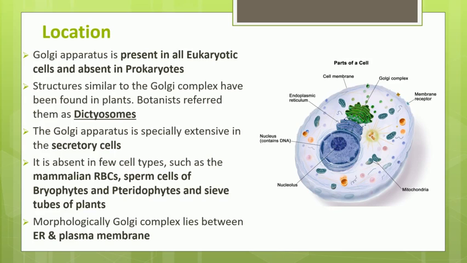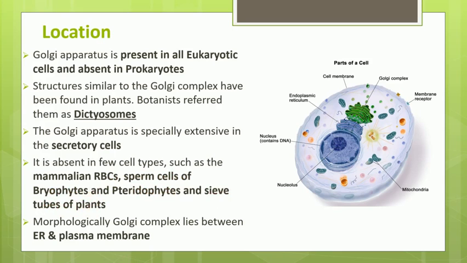It is present only in the eukaryotic cell, but in some eukaryotic cells it is absent, like RBCs, sperm cells, then bryophytes and pteridophytes, and the sieve tube cells of the plants.